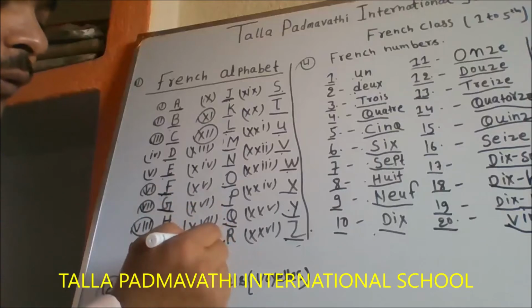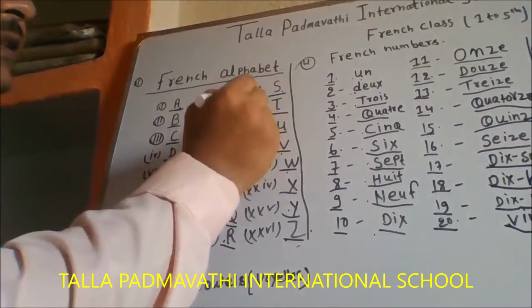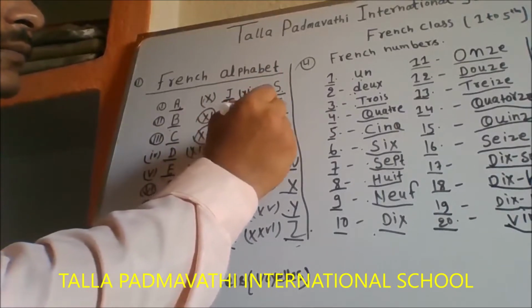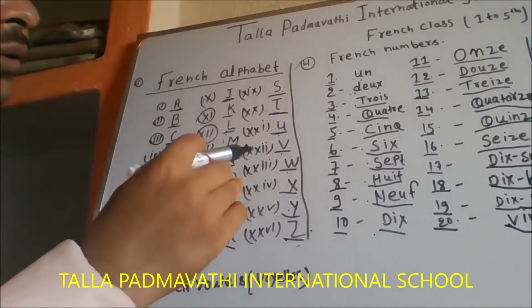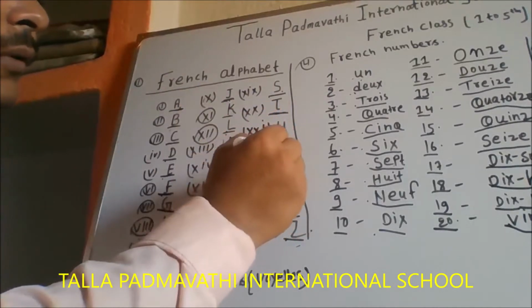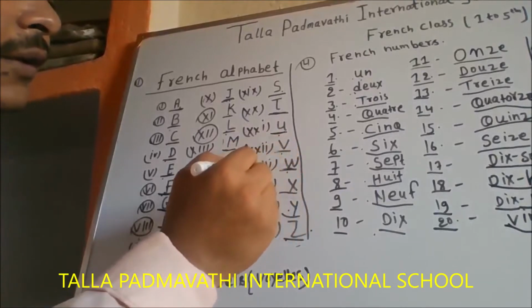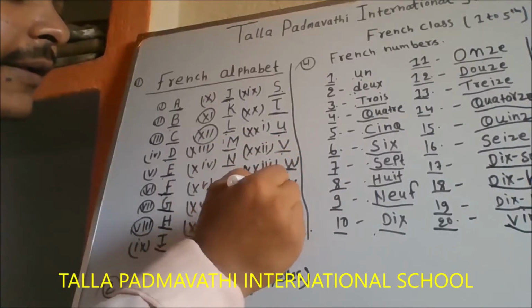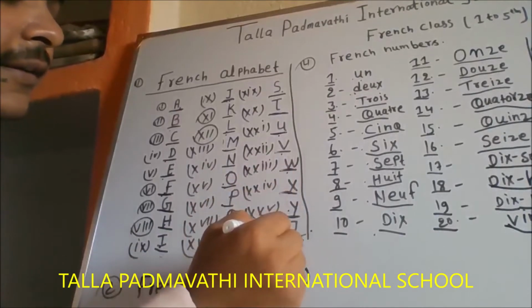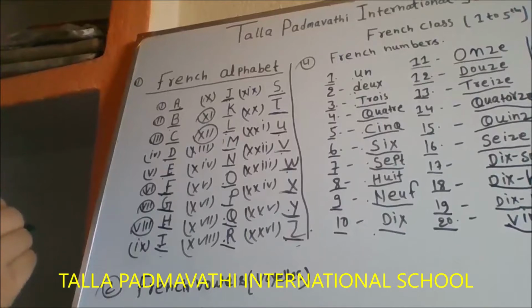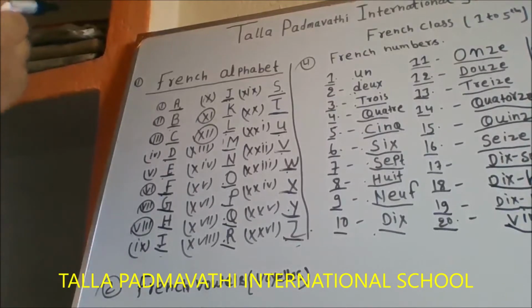Q, R, S, T, U, V, W, X, Y, Z. Okay, so we learned how to pronounce the alphabet in French.